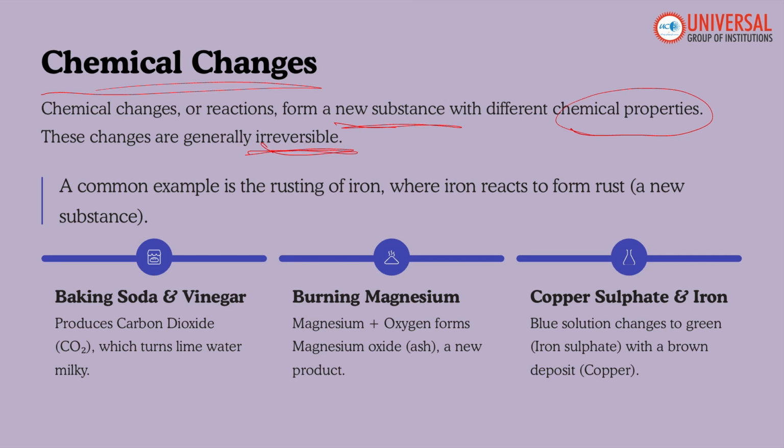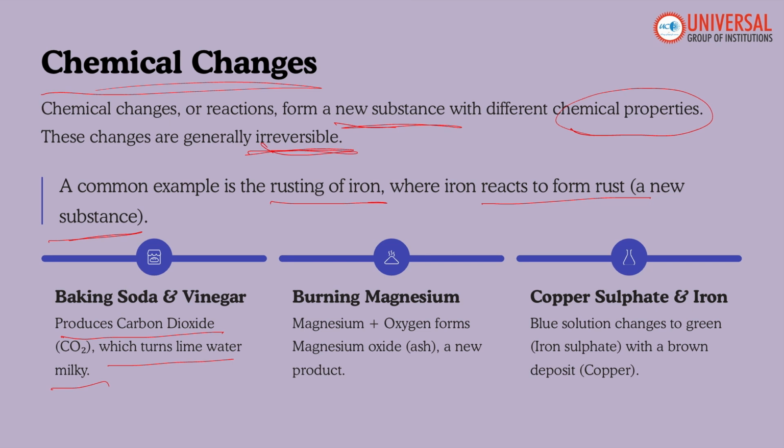The common example is the rusting of iron, where iron reacts to form rust. Rust is a new substance with a new chemical composition. Another example is baking soda and vinegar, which produce carbon dioxide that turns lime water milky. During baking a cake, a new substance is formed as heat changes the flour and sugar. Even the souring of milk: when bacteria metabolize, they create lactic acid in it.